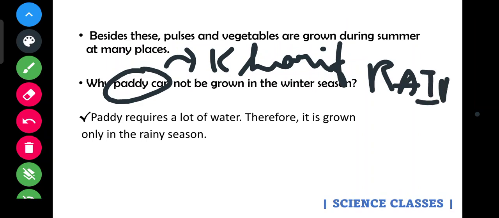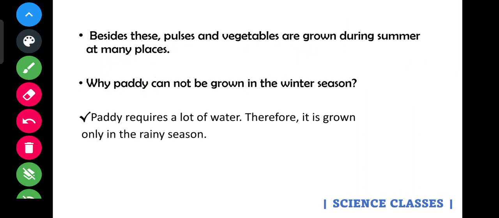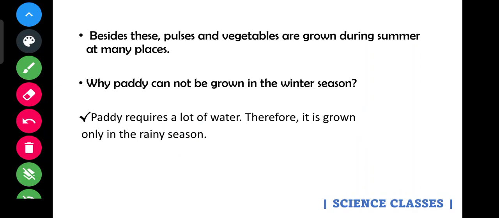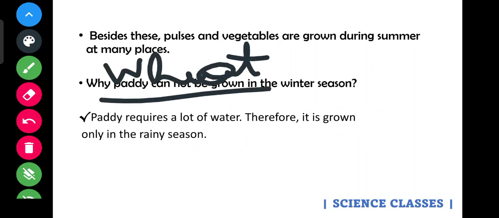One more thing: paddy requires lots of water for its cultivation and hence is grown in the rainy season, and hence it is not seen in the winter season. Did you get that? Paddy requires a lot of water, therefore it is grown only in the rainy season. In our exercise question, they asked it with wheat in the place of paddy. In the same way, wheat is grown in the winter season, so it is not grown in the rainy season.